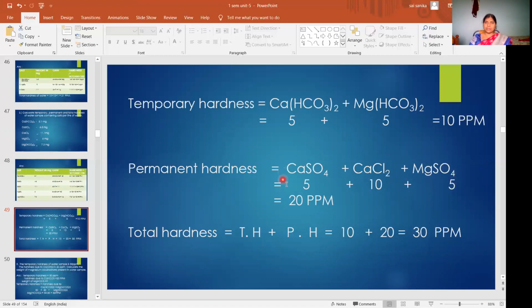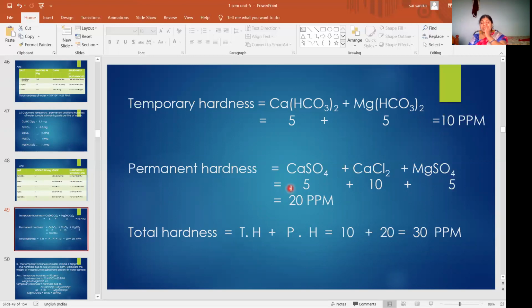The hardness due to calcium sulfate is 5 ppm, due to calcium chloride is 10 ppm, and due to magnesium sulfate is 5 ppm. If you add these hardnesses, how much will you get? 5 plus 10 plus 5, that is 20 ppm. So temporary hardness is 10 ppm and permanent hardness is 20 ppm.